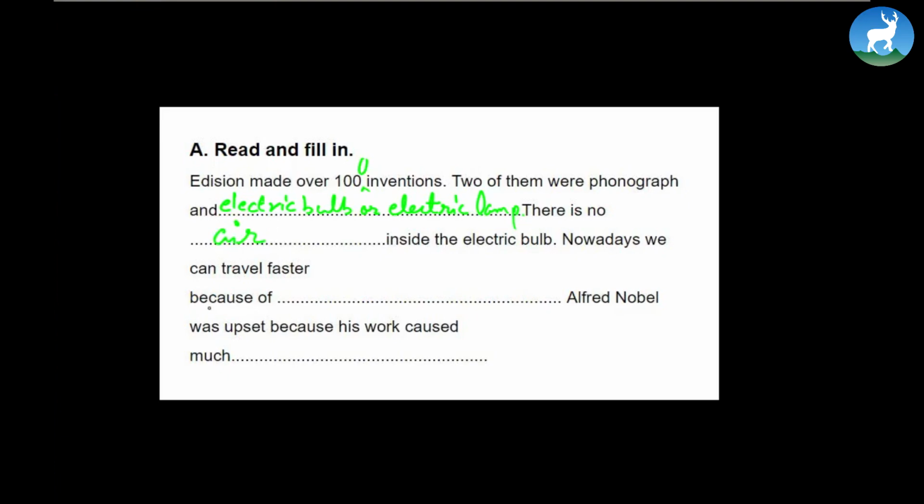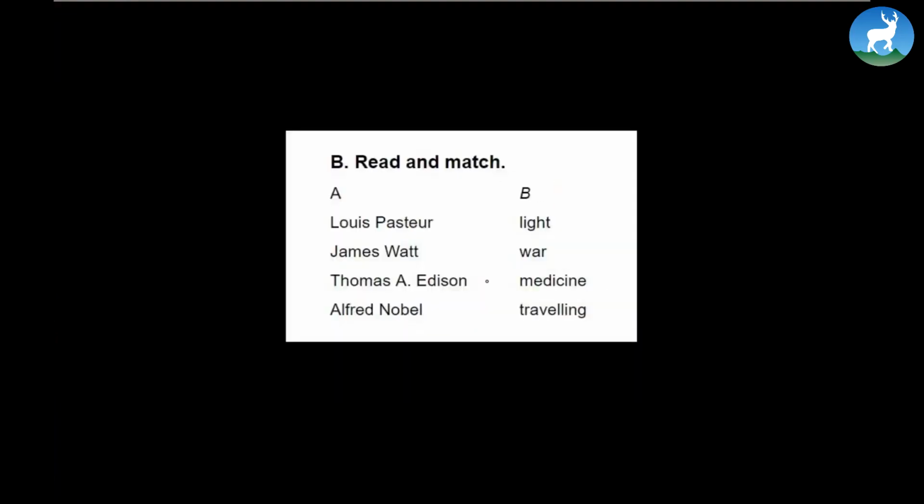Nowadays, we can travel faster because of James Watt, because he was the one who invented the steam engine. He, in a way, gave birth to the engine. And of course, a big credit goes to James Watt. And Alfred Nobel was upset because his work caused much destruction, because dynamite was often used in war. So this is how fill in the blanks is done. Now, let's continue further.